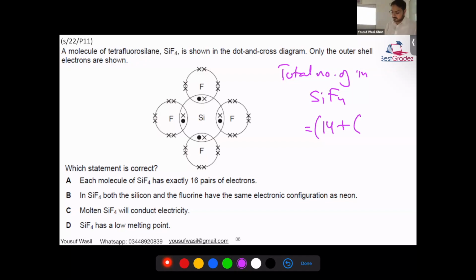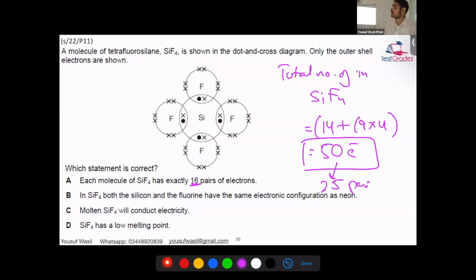How many fluorine does it have? SiF4 has 4 fluorine. Okay. 9 into 4, what do we get? 36 plus 14 is 50. There are a total of 50 electrons in SiF4, which means how many pairs? 25 pairs. They have mentioned 16. This is how you do it.